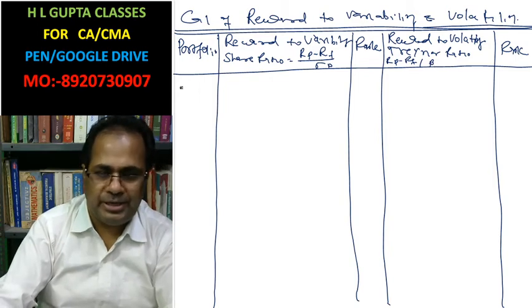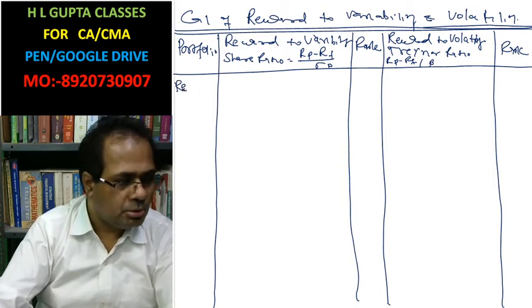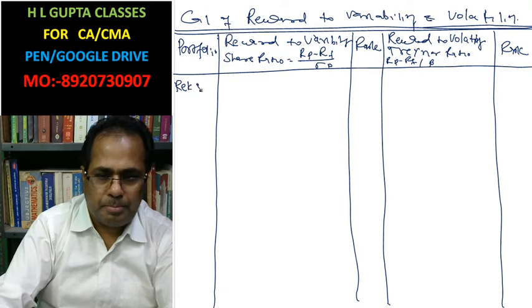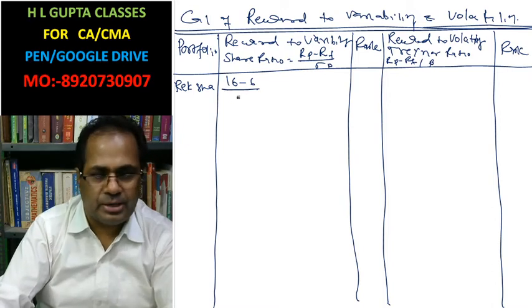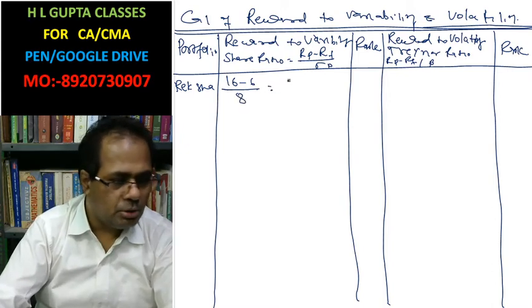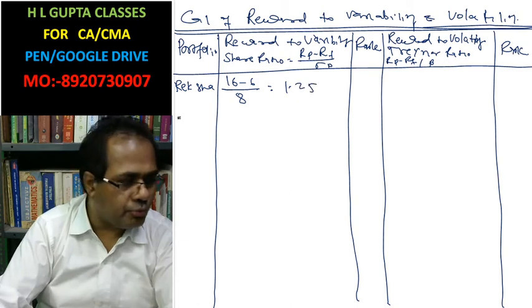For Raksha, 16 minus 6 divided by 8, that is 1.25.